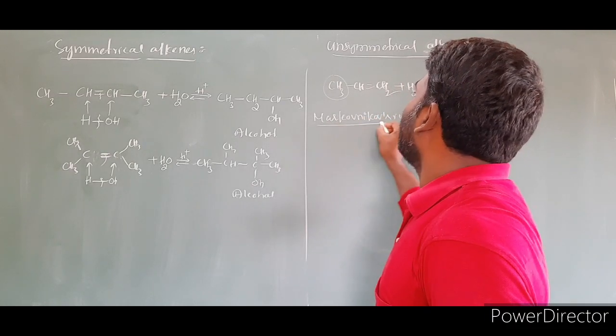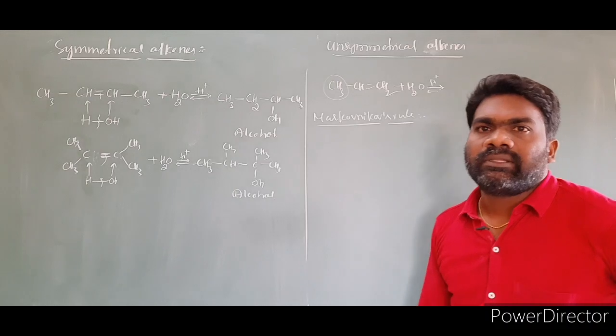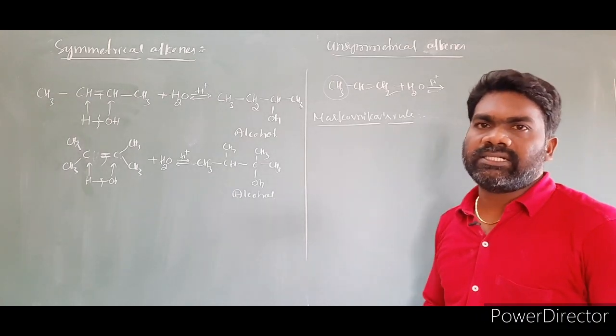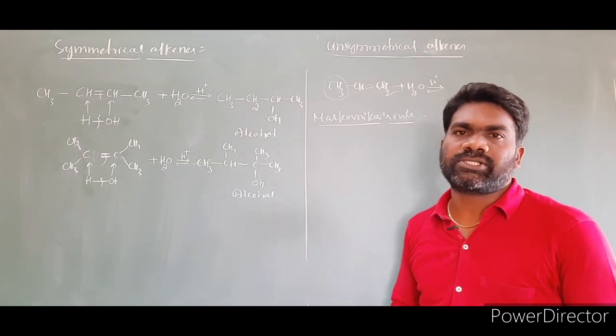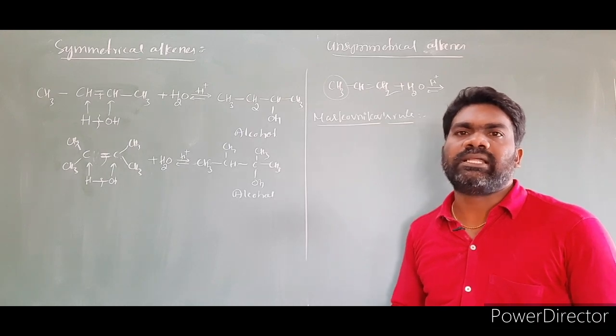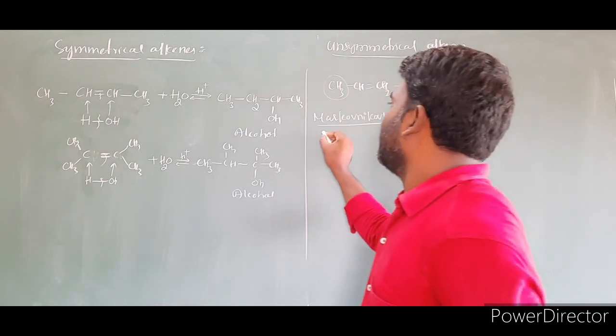According to the Markovnikov rule, the negative part of the adding reagent or adding molecule gets attached to the carbon which possesses less number of hydrogens.